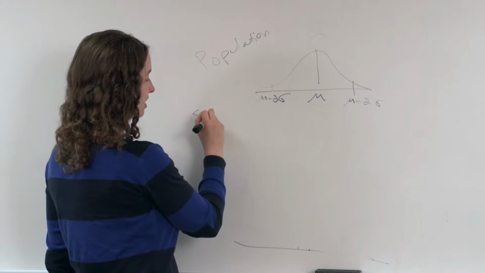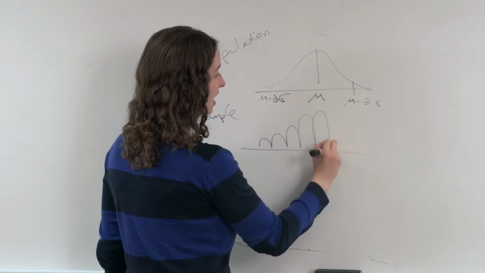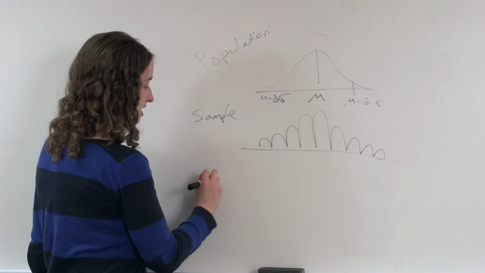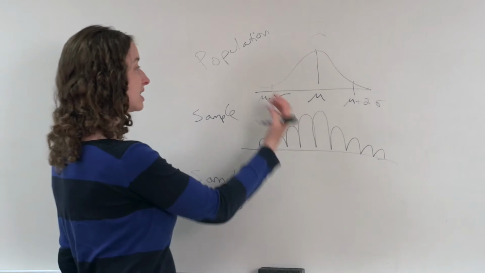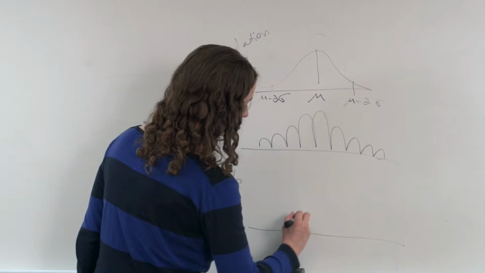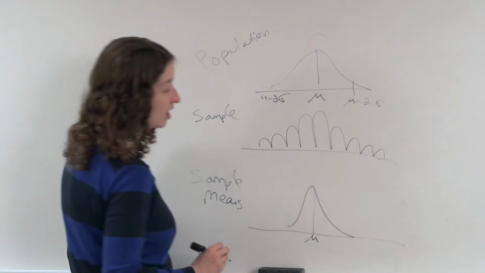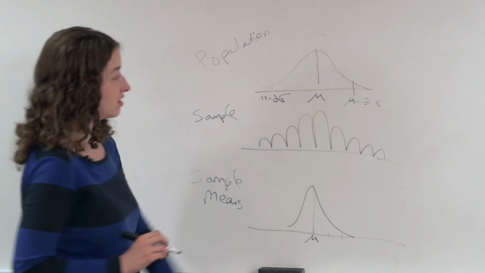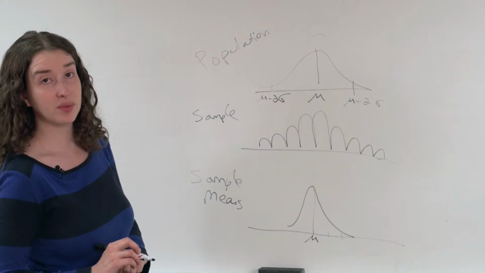And we said that if we sample from that population and we make a histogram of the values we get, it'll look a lot like the sample. That's what we hope. And then if we think about the sample means that we would obtain if we repeatedly sampled from the population and wrote down the means that we obtained, those also should follow a normal distribution centered at the same place with mean mu, but with a much smaller variance. In particular, the variance should be sigma squared over n, where n is the size of the sample and sigma squared is the variance from the original population.